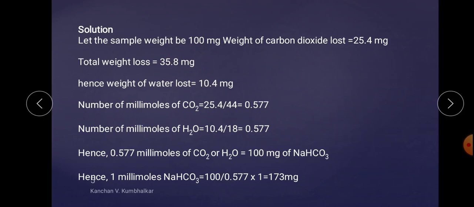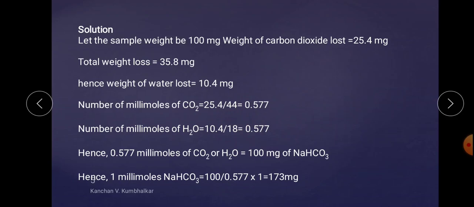Now we have to calculate how many moles have been ejected. We know that 1 mole of CO2 is 44 units, and that of water is 18 units. Carbon has a mass of 12 and oxygen 16, so 16 into 2 plus 12 is equal to 44.